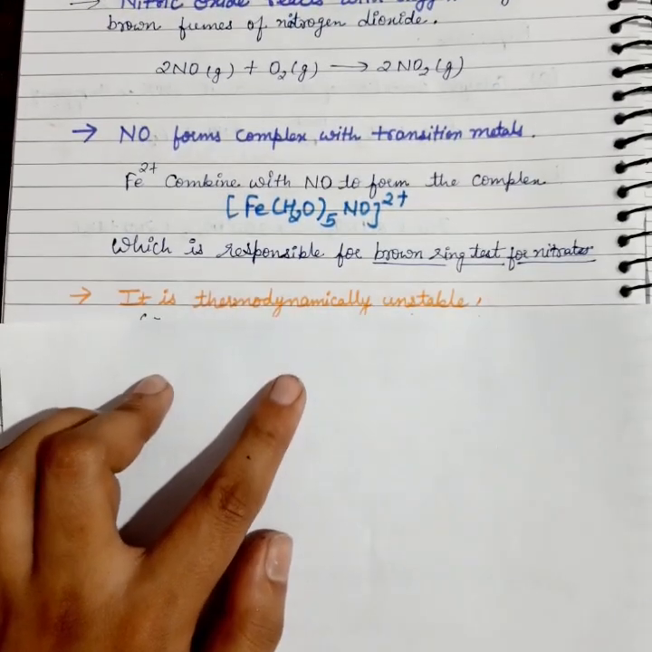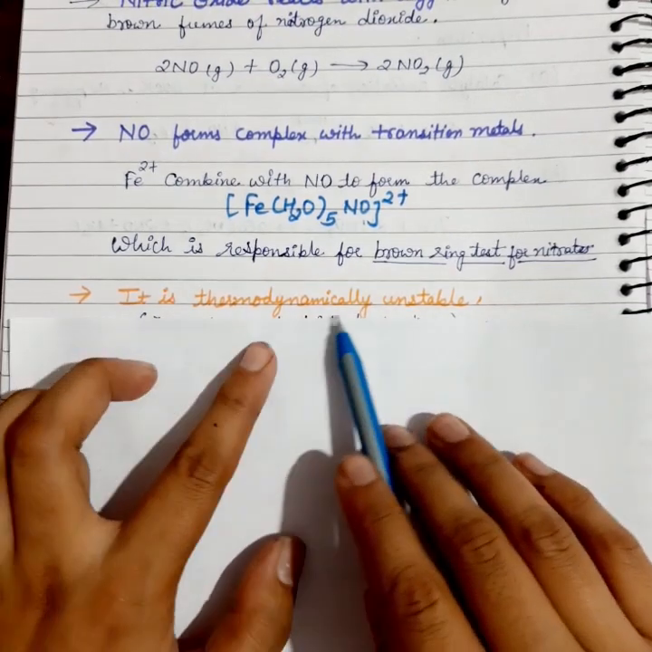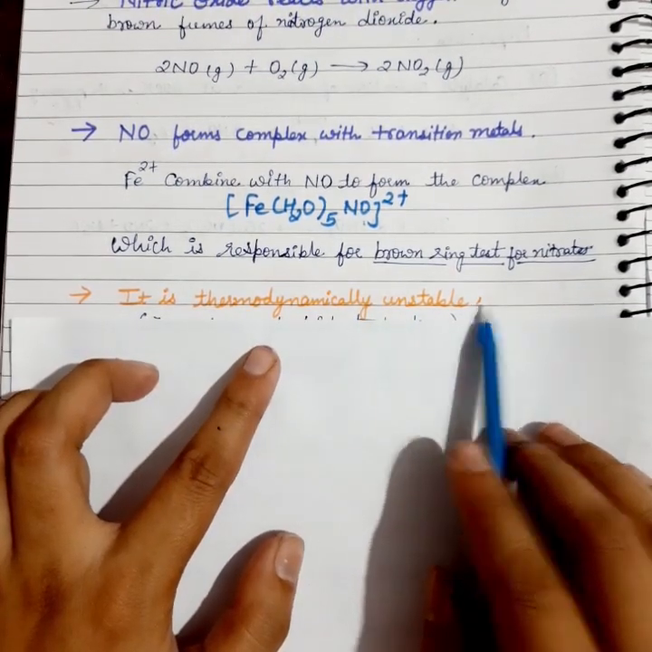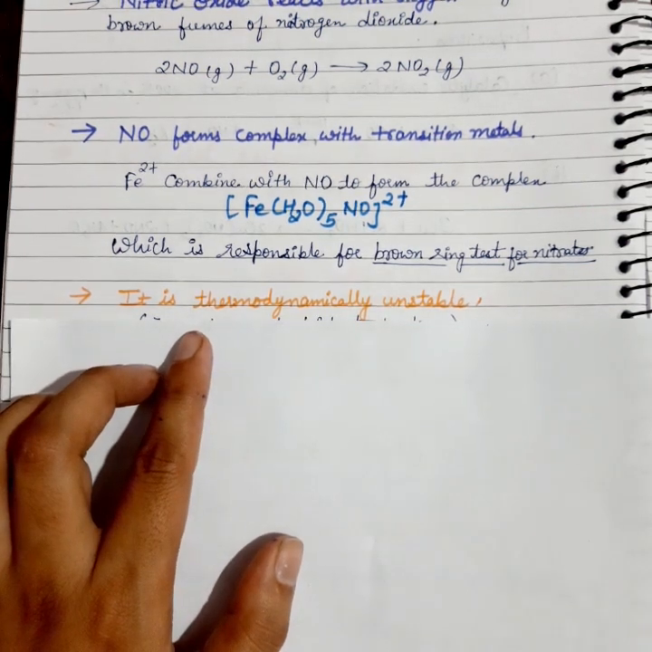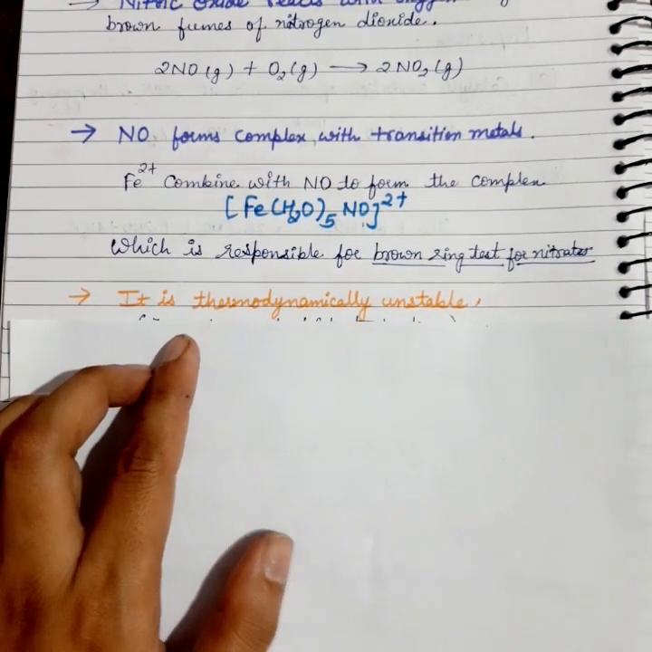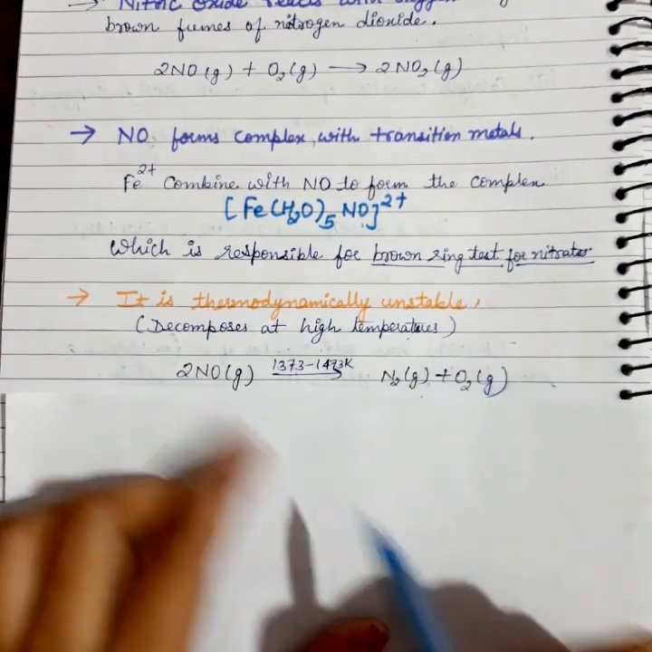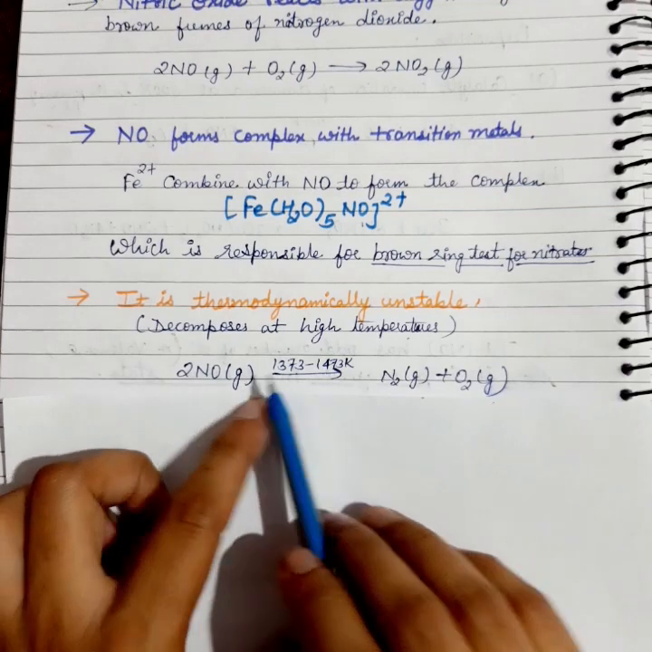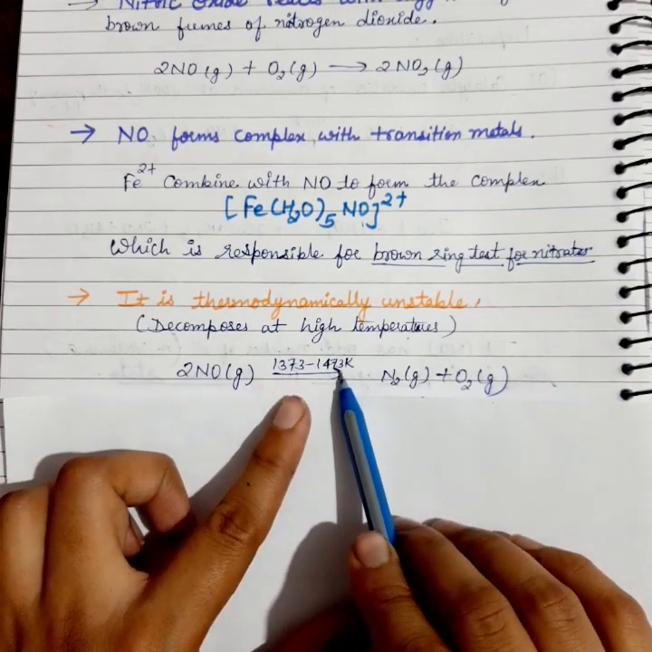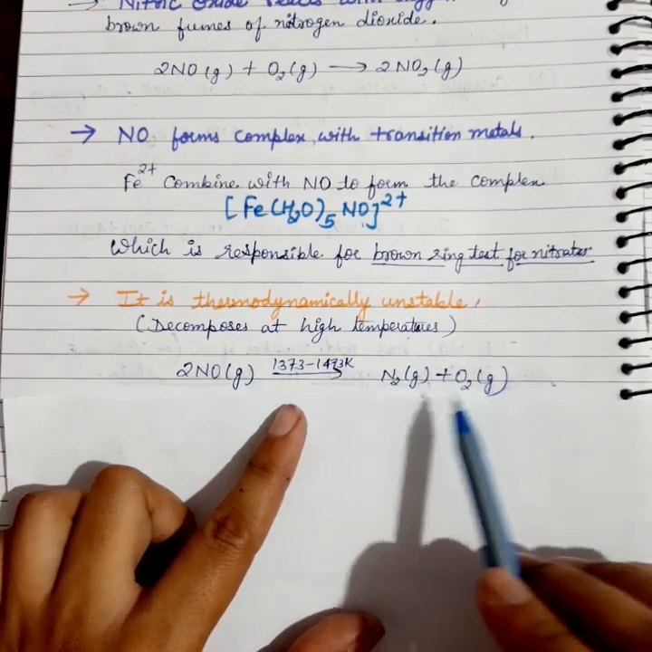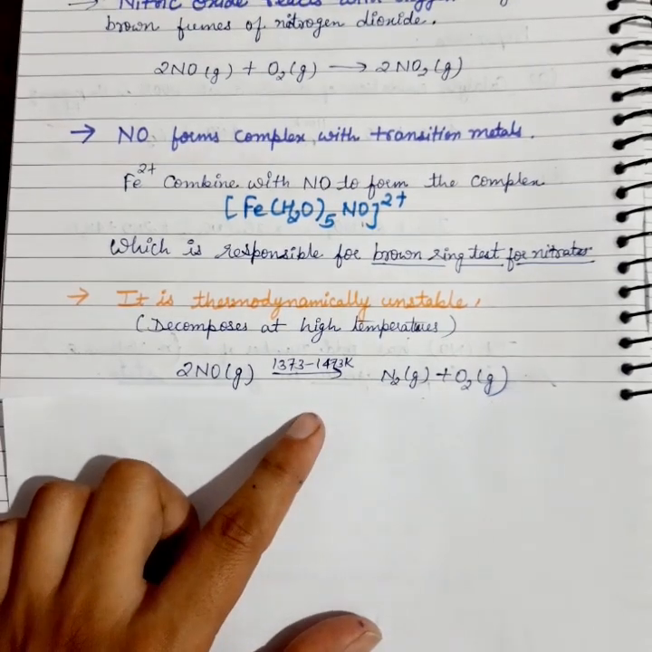One more property is that nitric oxide, NO, is thermodynamically unstable. It means when you provide some heat to nitric oxide, it will break down. It decomposes at higher temperature. So the reaction is NO, a gas, at a very high temperature of around 1373 to 1473 K, decomposes to give the products N2 and O2.